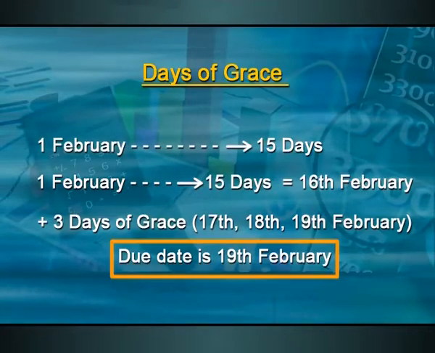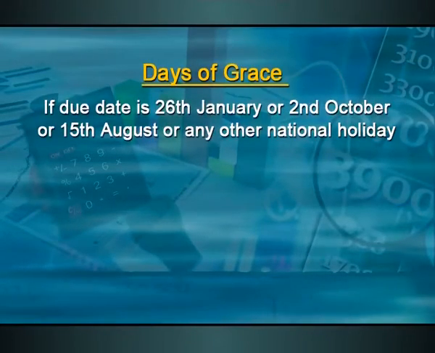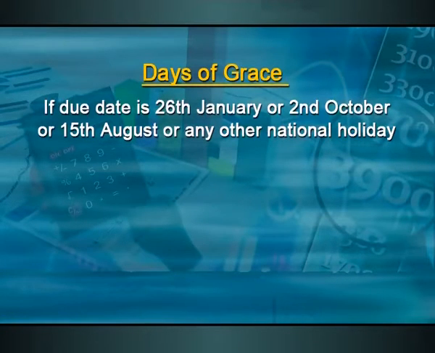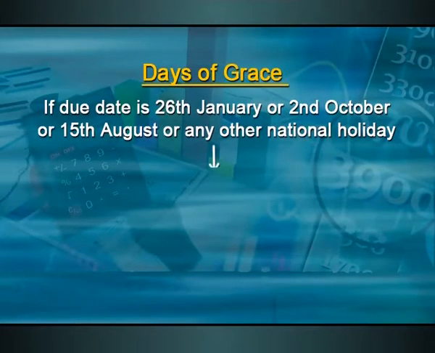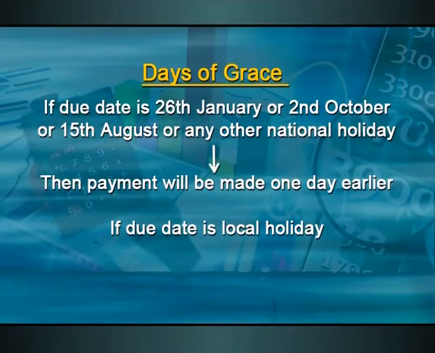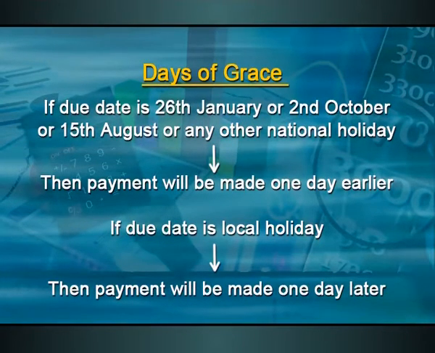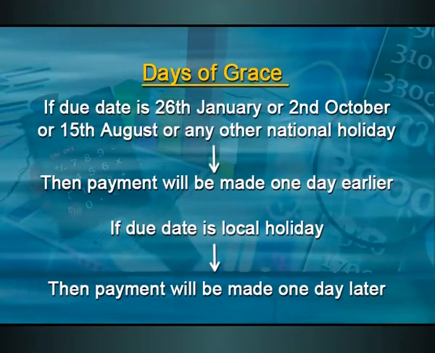All right. And suppose by chance the due date comes out to be a national holiday or a public holiday, then the payment of the bill is going to be made a day earlier. Suppose the due date is going to be 26th of January or 2nd of October, which is a national holiday in our country, then in that case the payment will be made 1 day earlier. And by chance, if it is a local holiday, like a local closing on Sunday or something like that, then the payment of that bill is going to be made 1 day later. In place of Sunday, it would be made on Monday. All right. So this is the due date which you should know well in advance.